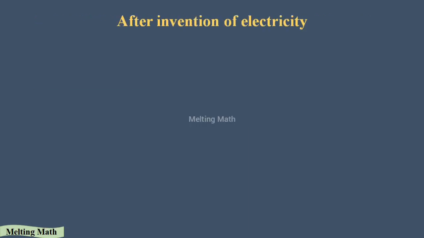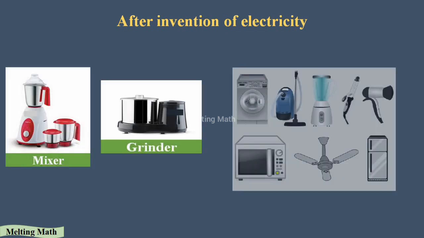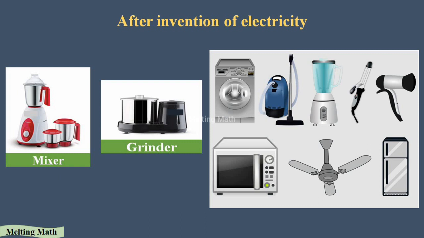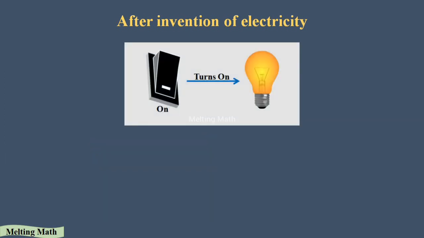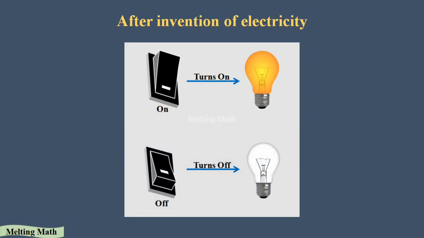After the invention of electricity, it made our life very luxurious. After its invention we created the mixie, grinder, and so many things that make our work easy. Similarly, with light, when we switch on, the light glows, and when we switch off, the light turns off. It is very easy and simple. So electricity made our life luxurious and made our work simple.